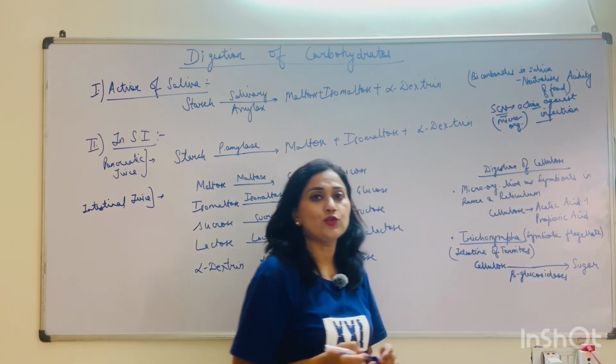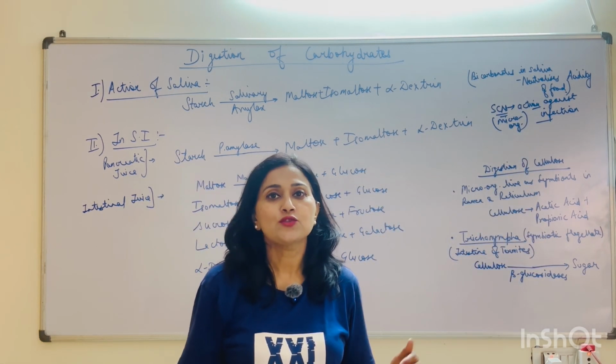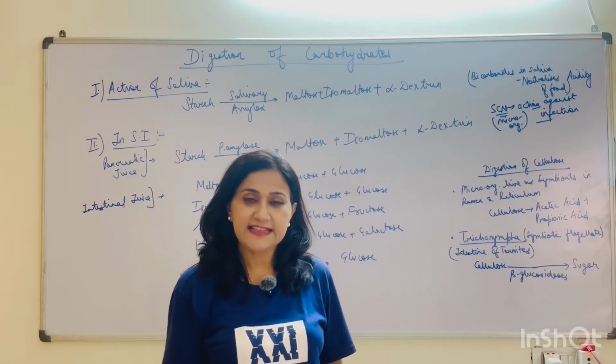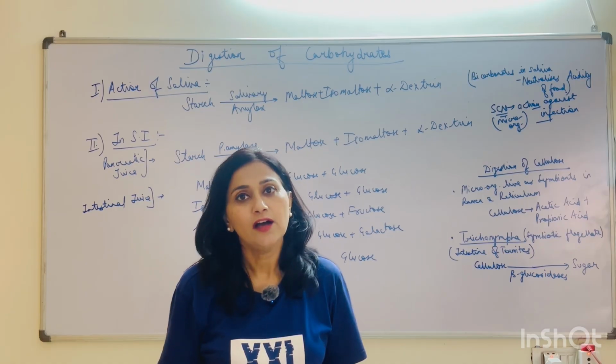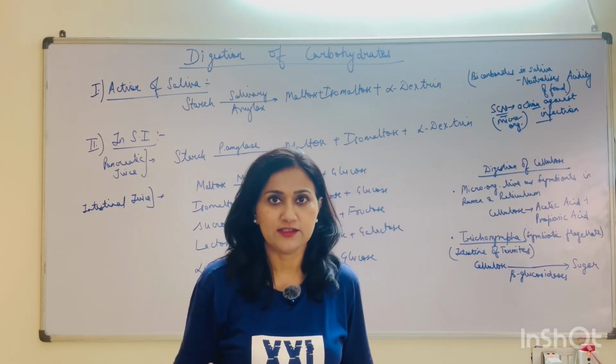So it is giving you immunity and it is neutralizing those microorganisms. In the previous videos, I have talked in detail about the composition of saliva and its components and their role and function. So you can see those previous videos for this also.